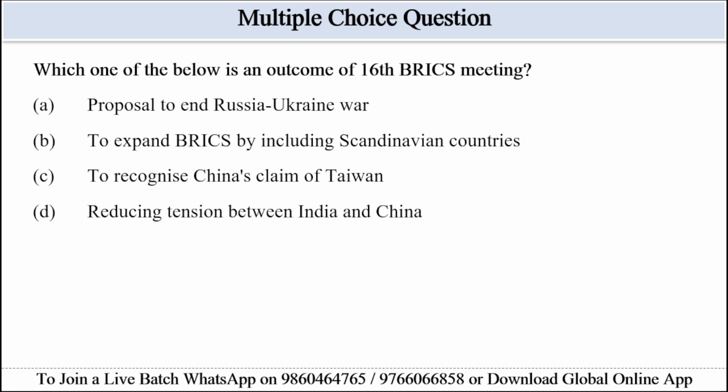Which of the following is an outcome of the 16th BRICS meeting? The summit reduced tension between India and China by facilitating dialogue. Options are given: proposal to end the Russia-Ukraine war, to expand BRICS by including Scandinavian countries, to recognize China's claim on Taiwan, and reducing tension between India and China. So the correct answer will be option D, reducing tension between India and China. So guys, this was the passage summary and detailed solution of MCQs based on the 16th BRICS Summit.